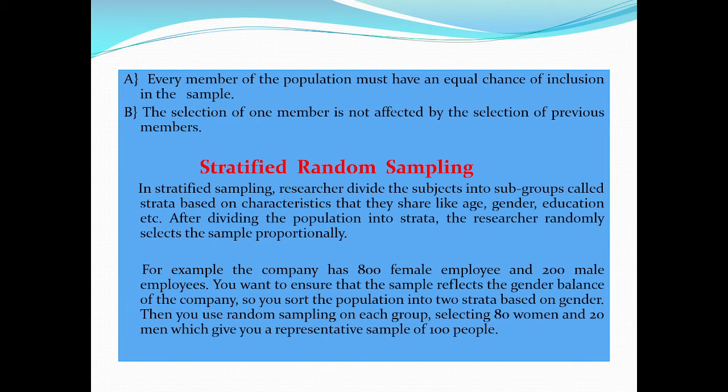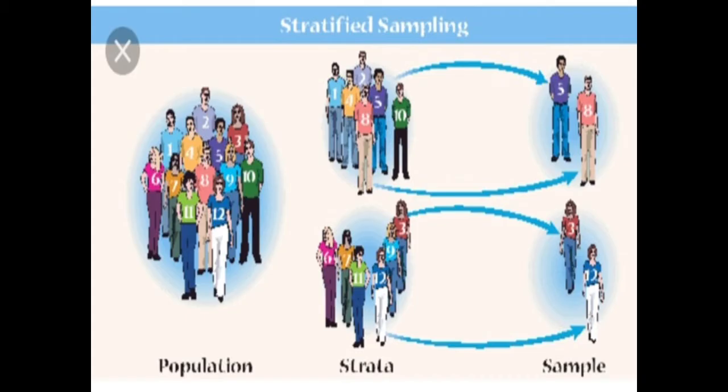For example, a company has 800 female employees and 200 male employees, and we want to ensure that the sample reflects the gender balance of the company. So we sort the population into two strata based on gender, male and female, and then we use simple random sampling on each group, selecting 80 women and 20 men, which gives us a representative sample of 100 people.